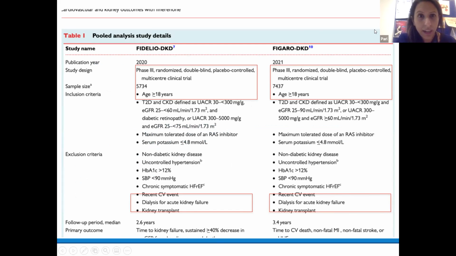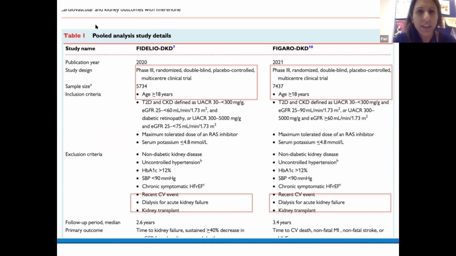I do apologize, the slide is slightly out of place, so I don't know if you can see it very clearly, but essentially for Fidelio DKD, the primary outcome was chronic kidney disease, as mentioned before, and the composite outcome was time to kidney failure, versus Figaro DKD, which was cardiovascular disease, with time to cardiovascular death as their primary outcome.